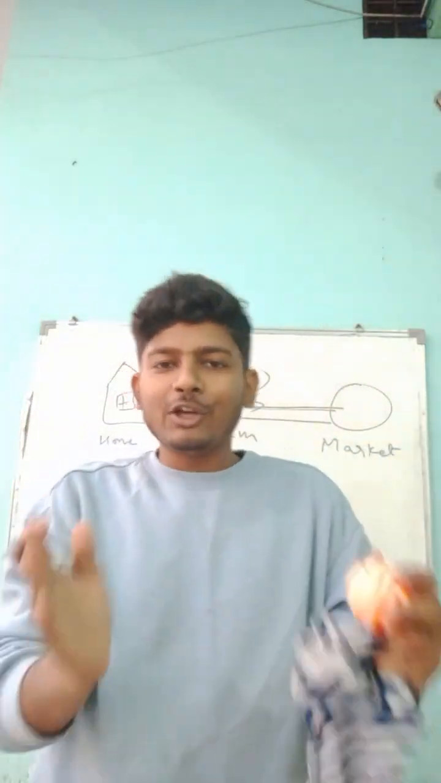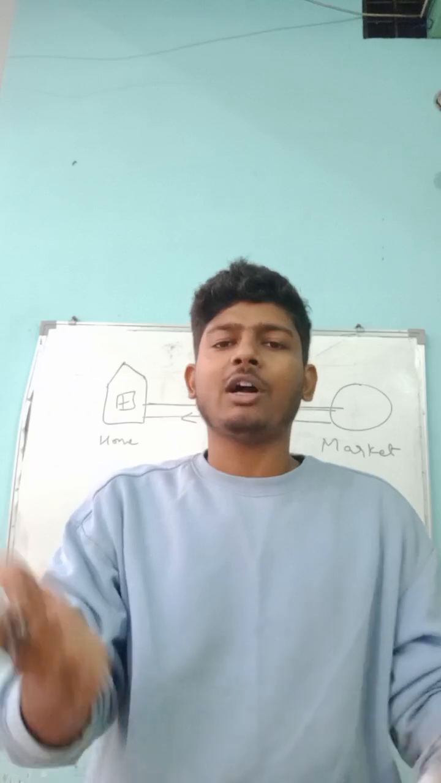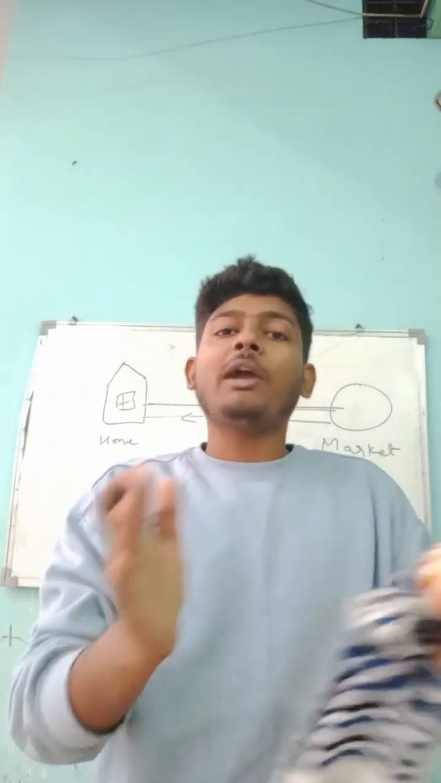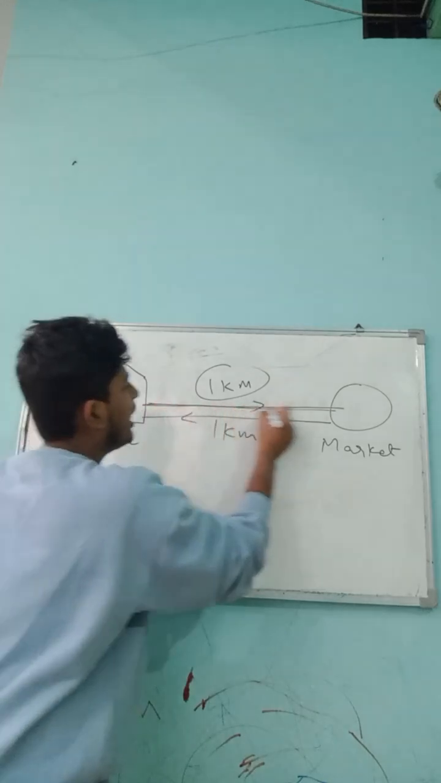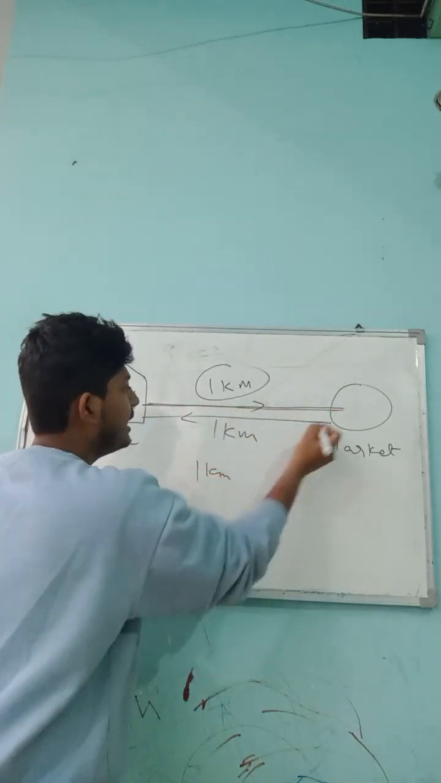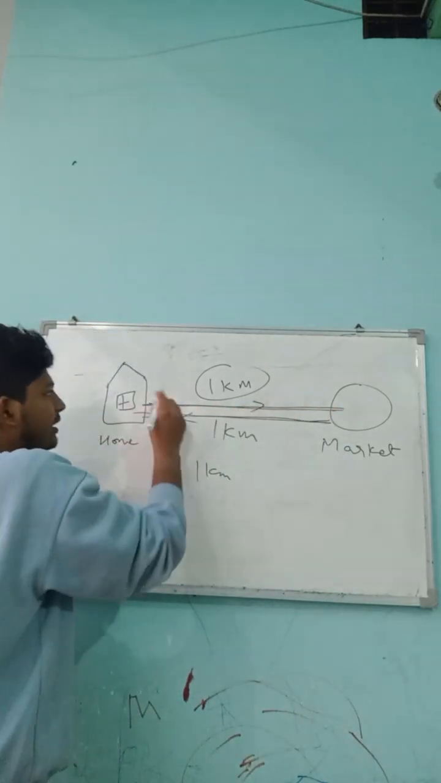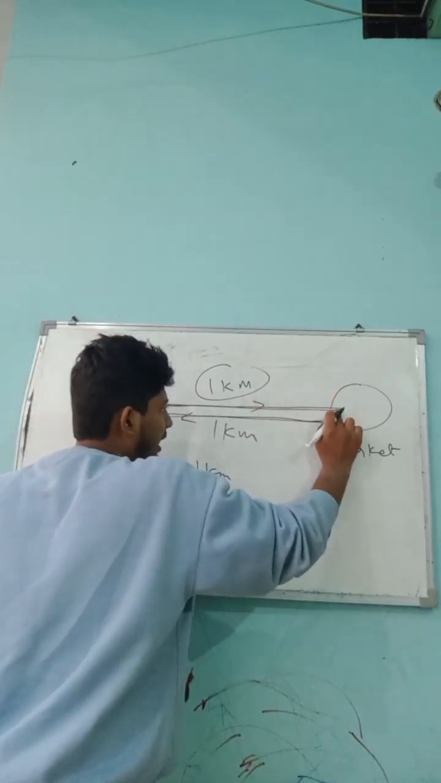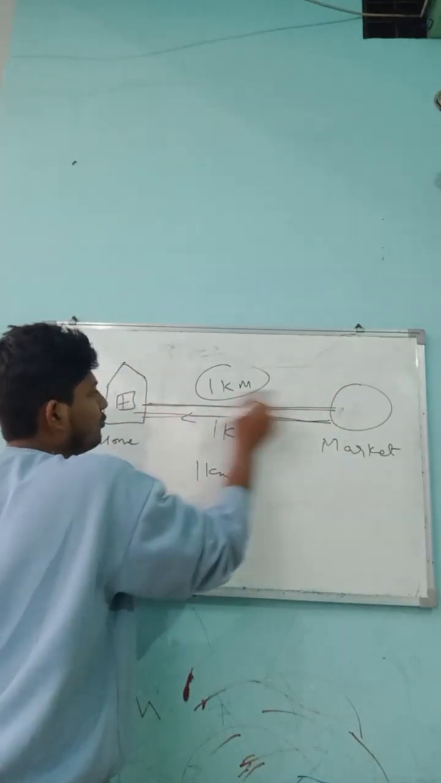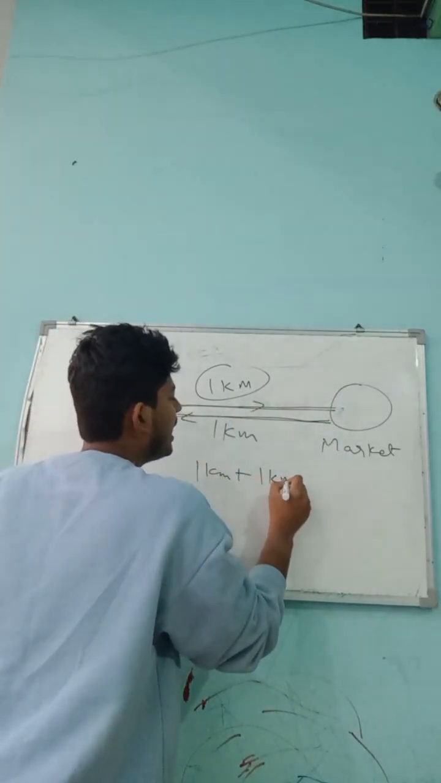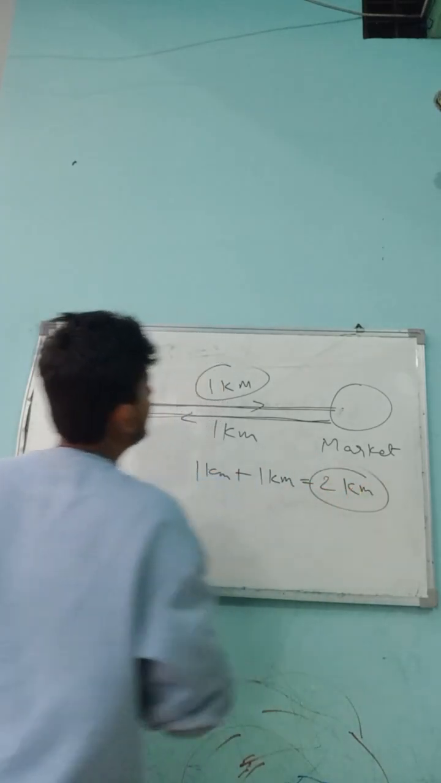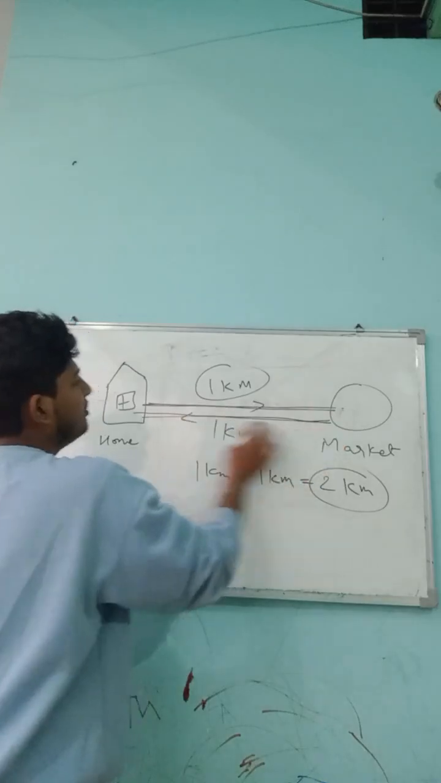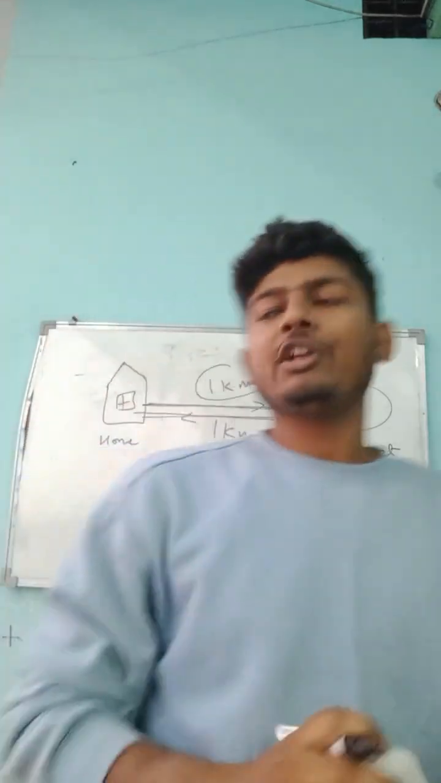What is distance? Total path covered or traveled by an object is called distance. The total path will be 1 kilometer to the market and 1 kilometer coming back to the home. 1 plus 1, the total path you covered will be 2 kilometers here, which is your distance. Very easy. Let me give you another example.